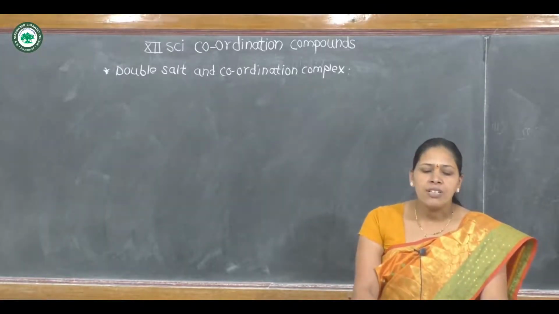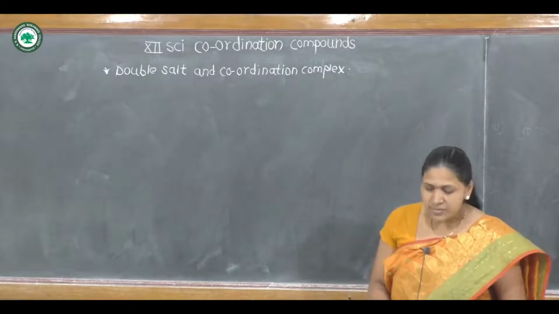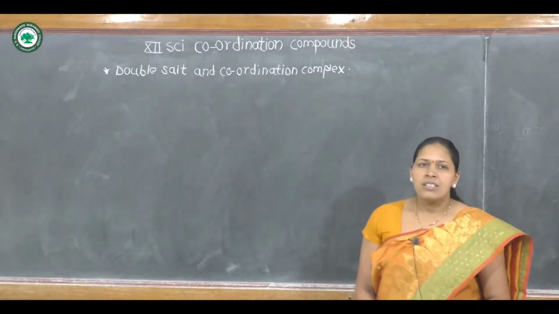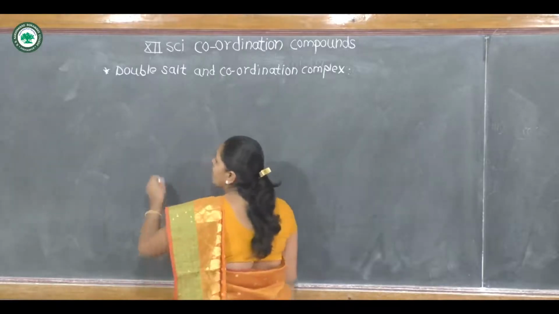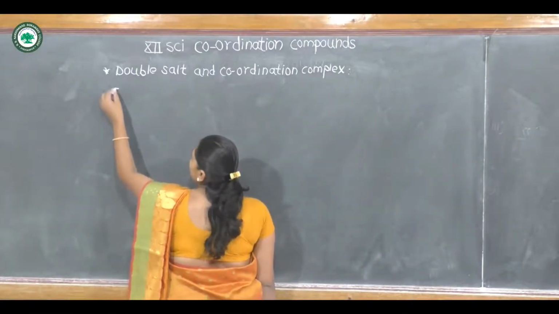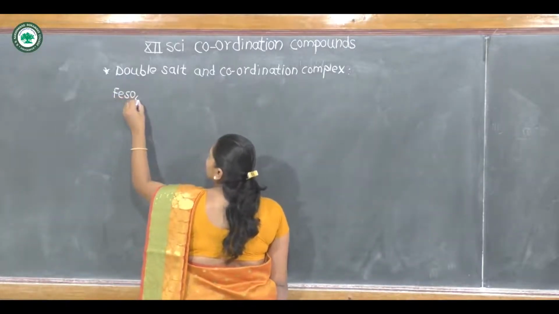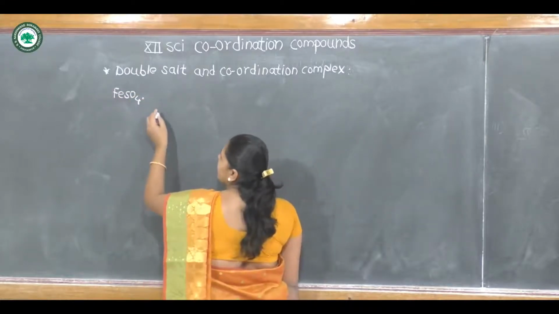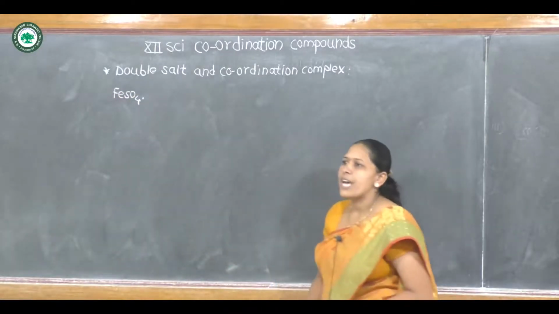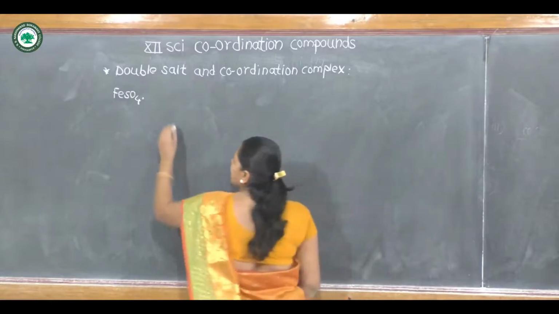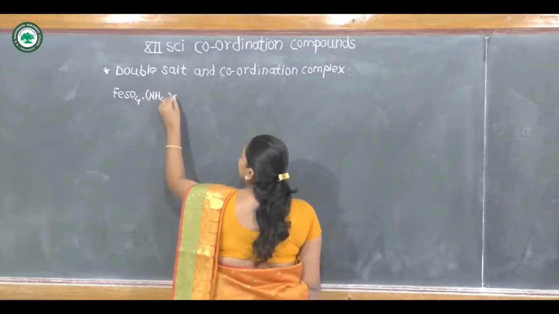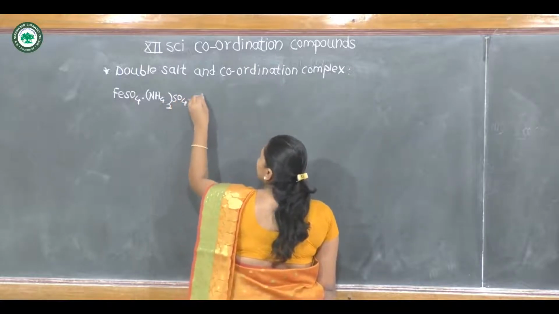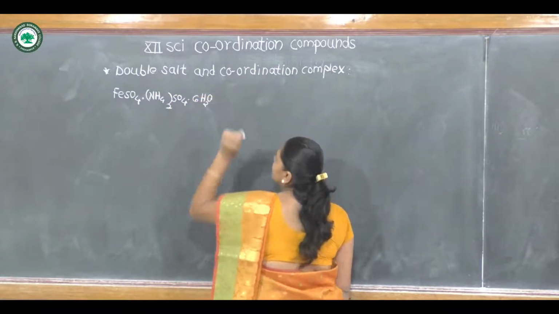Examples of double salts. For example, Mohr salt is an example of a double salt. Mohr salt is also called ferrous ammonium sulfate, with water molecules.